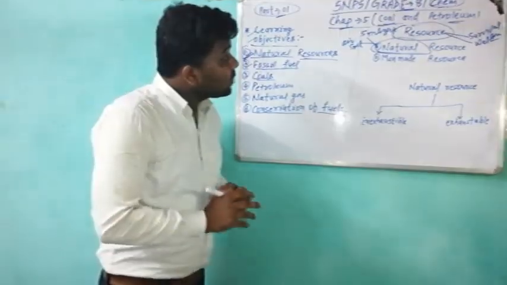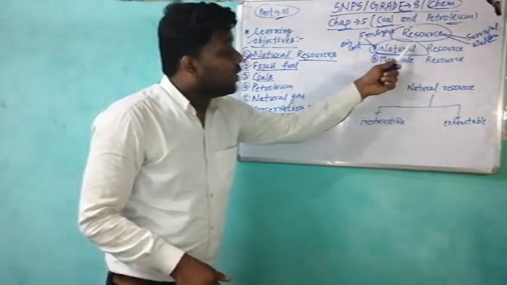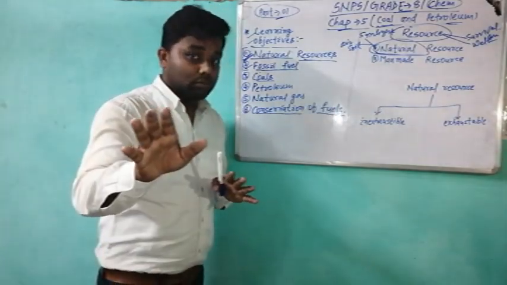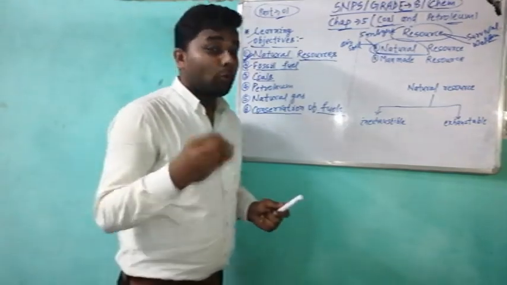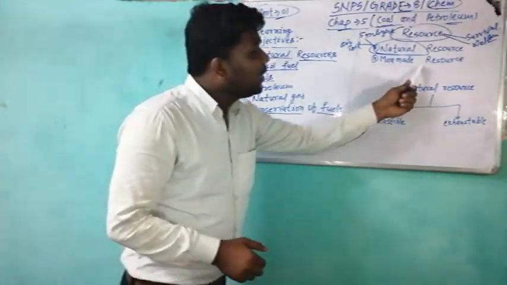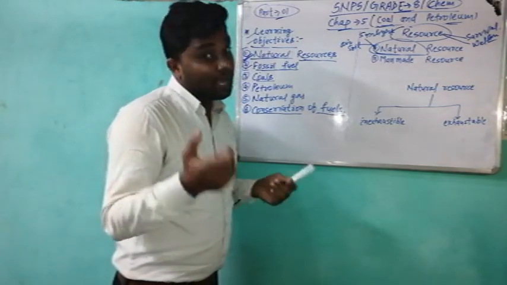So these are the natural resources. Have I made my point? Am I clear? Okay, thank you. Next point is man-made resources. This is the second type.